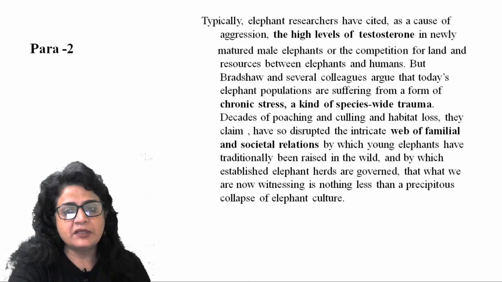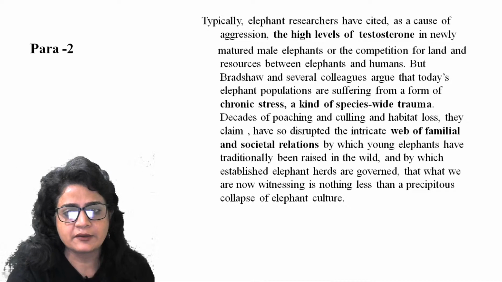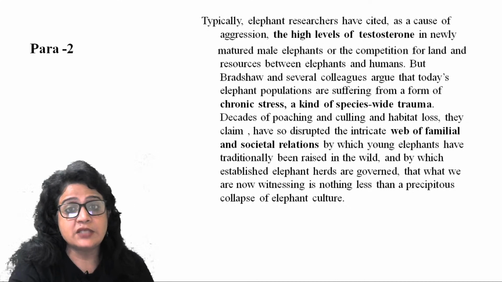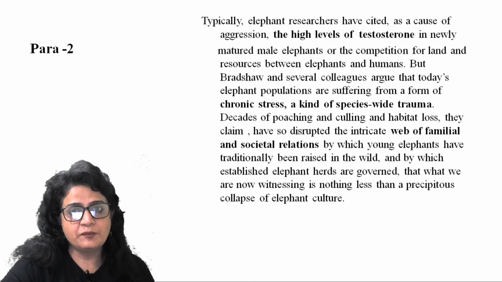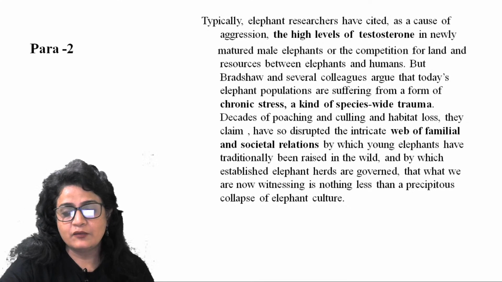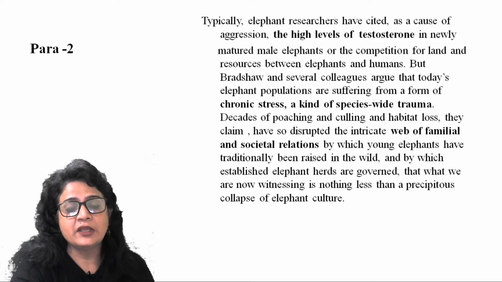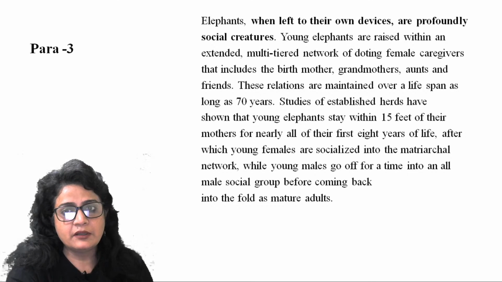And intricate is something which is complicated. So it's an intricate web of familial and societal relationships. So intricate is something which is tied very closely. Intricate is something which is tortuous, right? Something which is complicated. Precipitous is something which is dangerous, precipitous state. So this virus has come to a precipitous state, or the infection has come to a precipitous state because of this weather change, right? So precipitous, that means it has become precarious or it has become dangerous. Multi-tiered network.